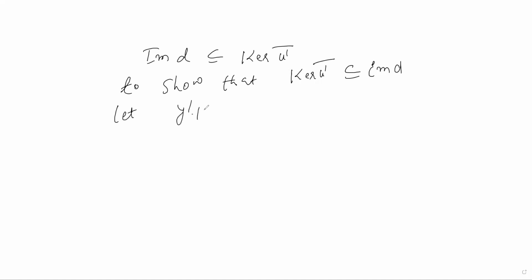Okay, so let y dash plus image f dash belong to kernel of u dash bar.